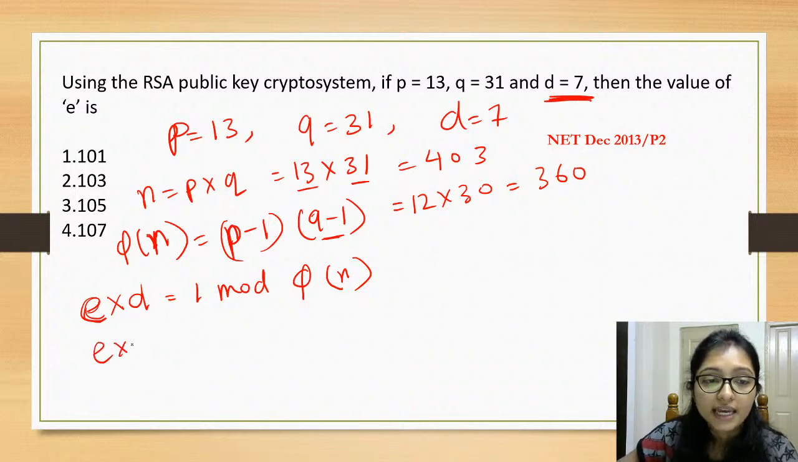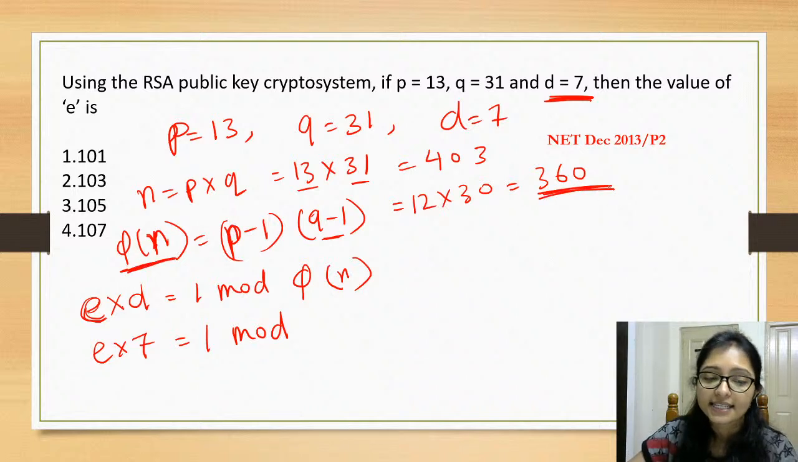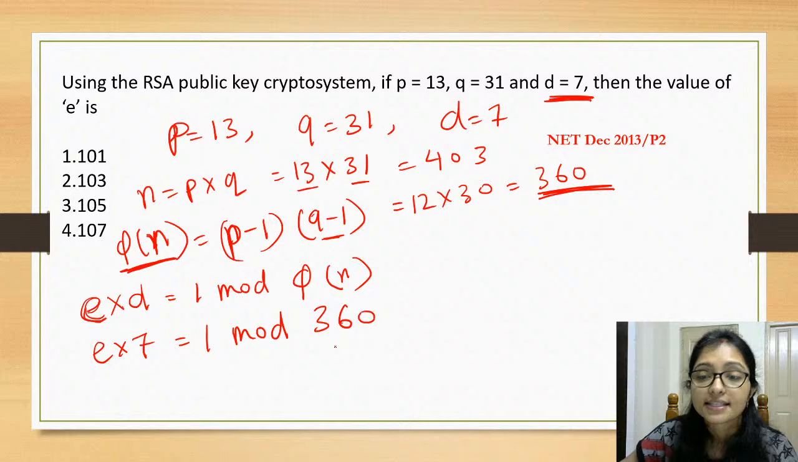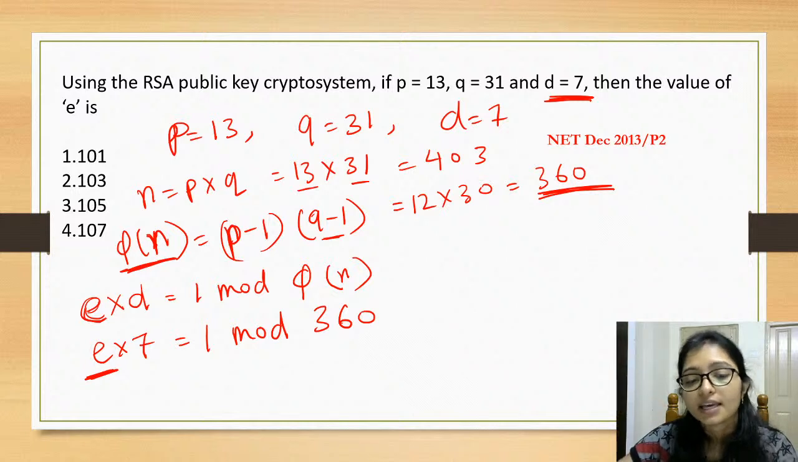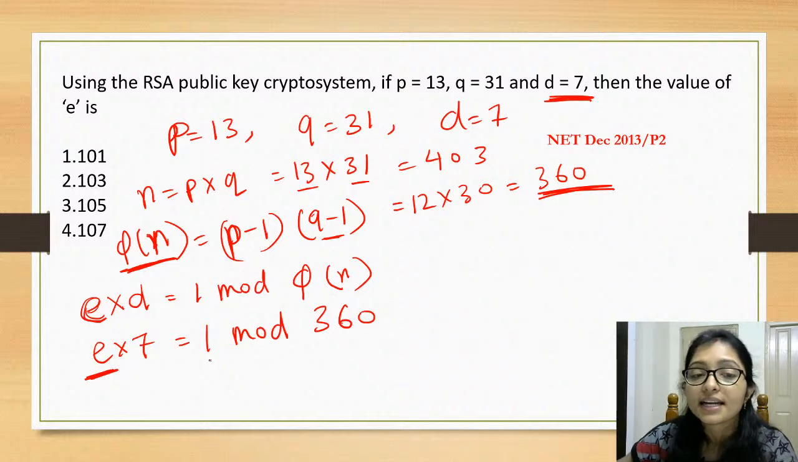Now here D is given 7, right? So E into 7 equals 1 mod phi N. What is your phi N? Phi N is 360. Now from here you have to find E. How can you solve for E? There is a technique to solve E. See what it is: E into 7 equals 1 mod 360.